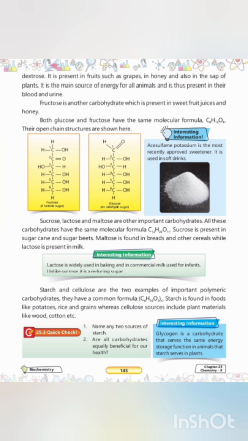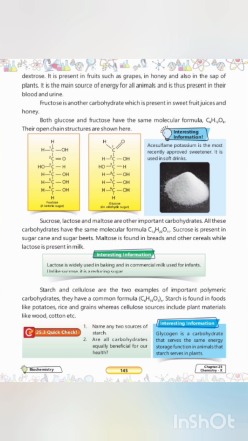First question: name any two sources of starch. So we know, based on our study, their sources are potatoes, rice, and grains. The second question: are all carbohydrates equally beneficial for our health? The answer is no. They are not equally beneficial.